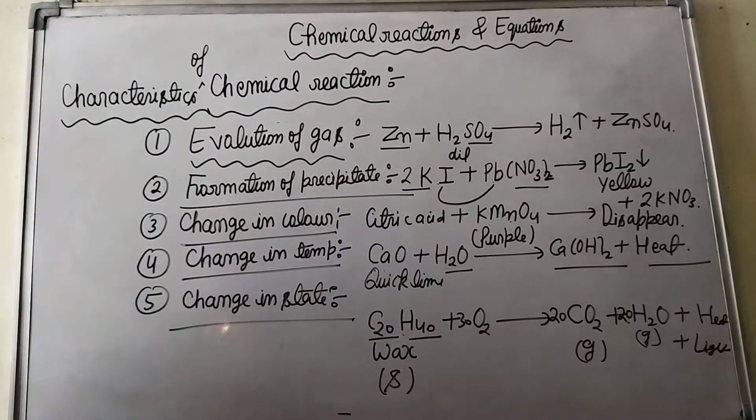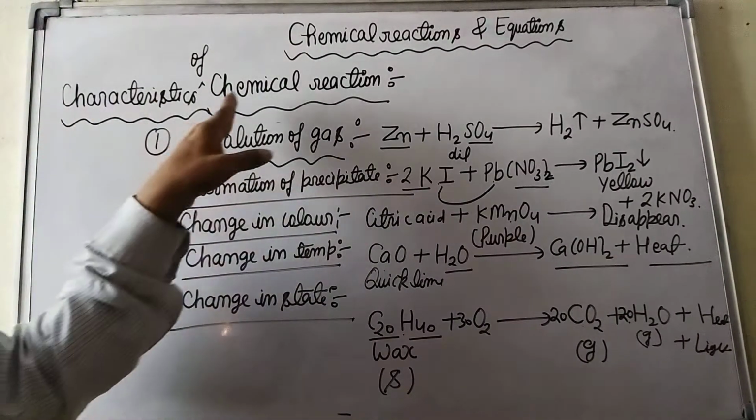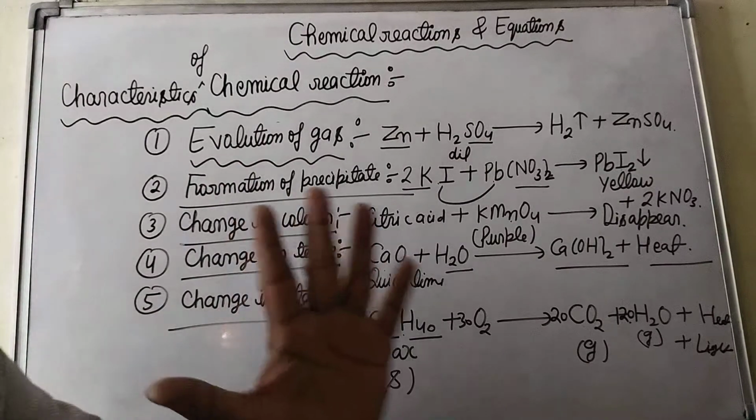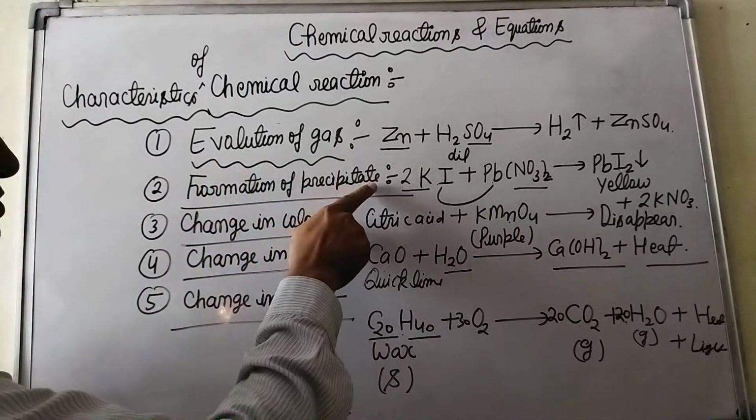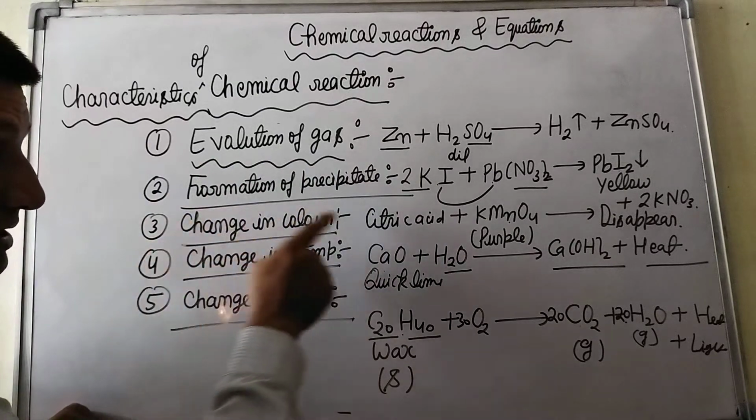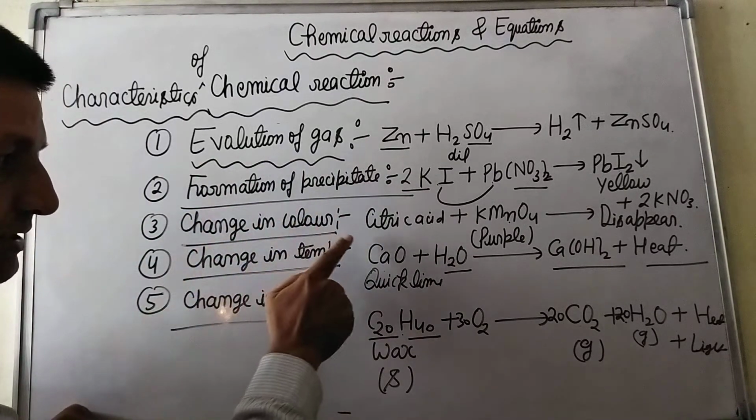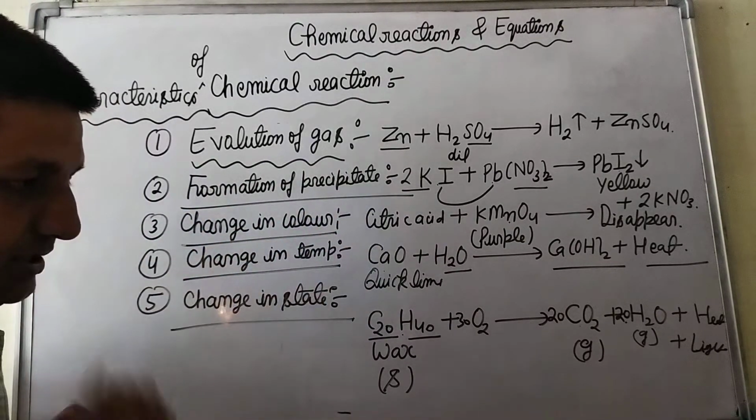So these are the important characteristics of chemical reactions. Total 5 characteristics. Number 1, evolution of gas. Number 2, formation of precipitate. Number 3, change in color. Number 4, change in temperature. Number 5, change in state.